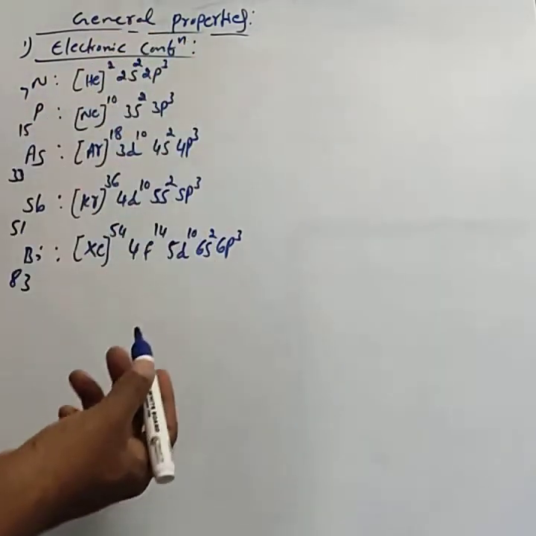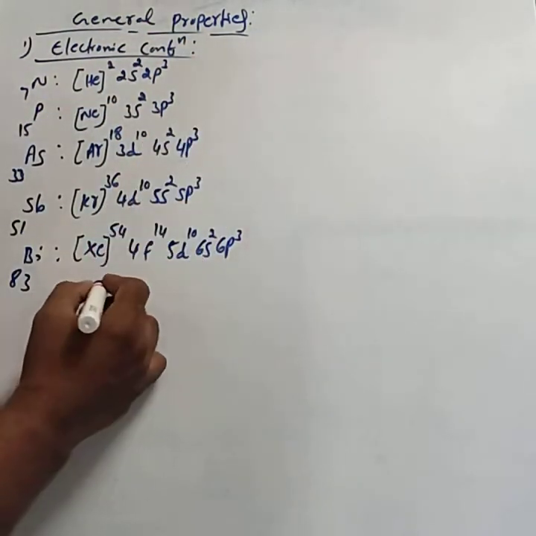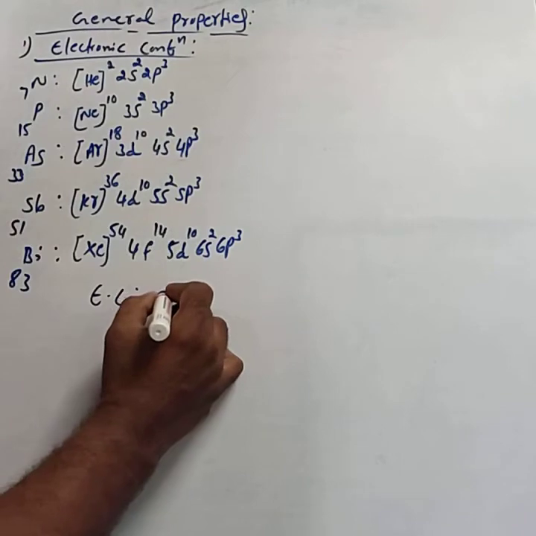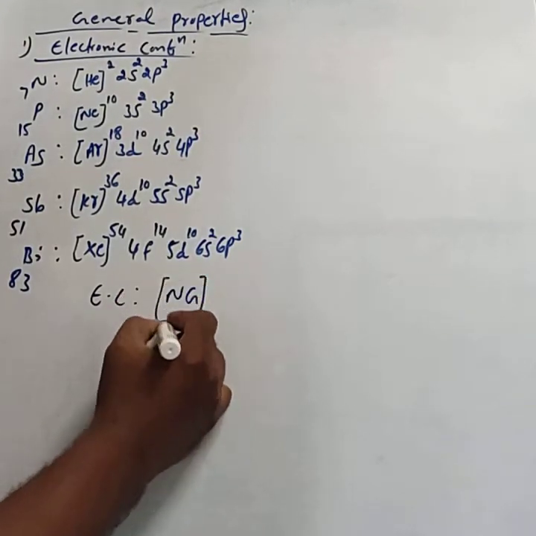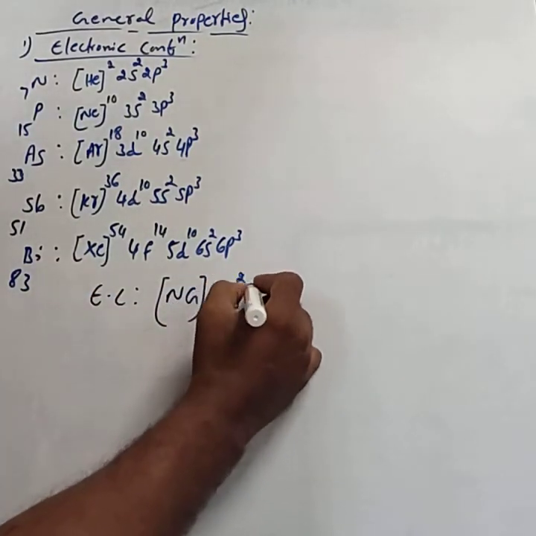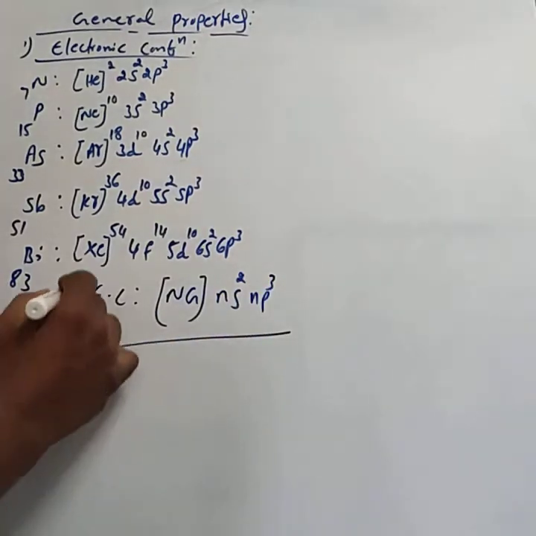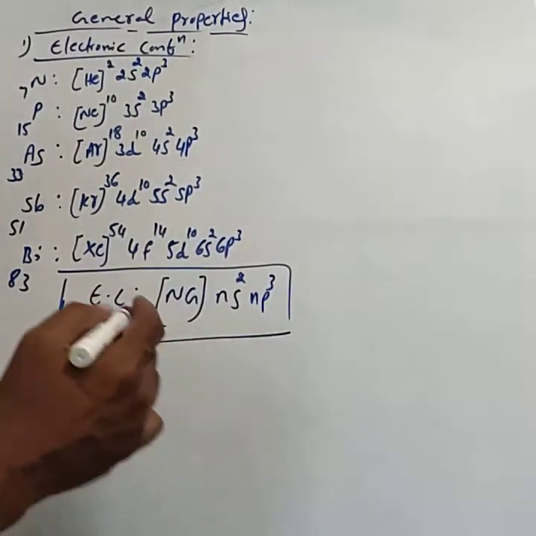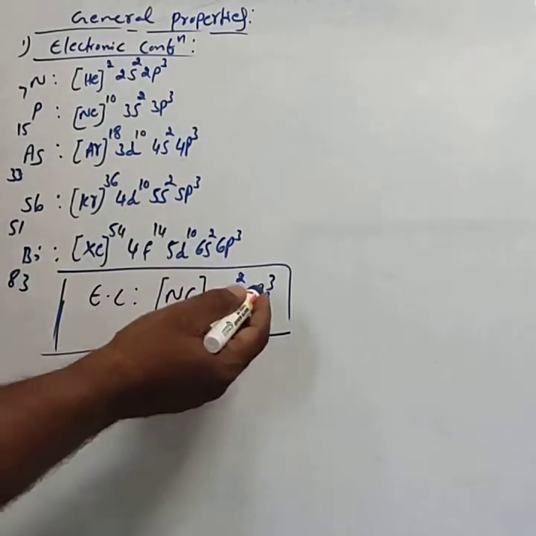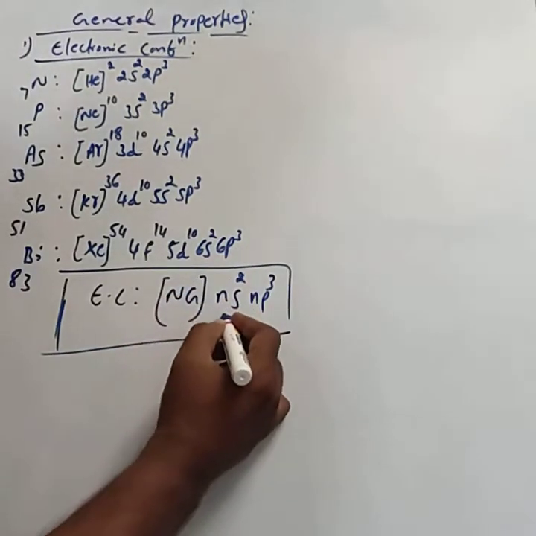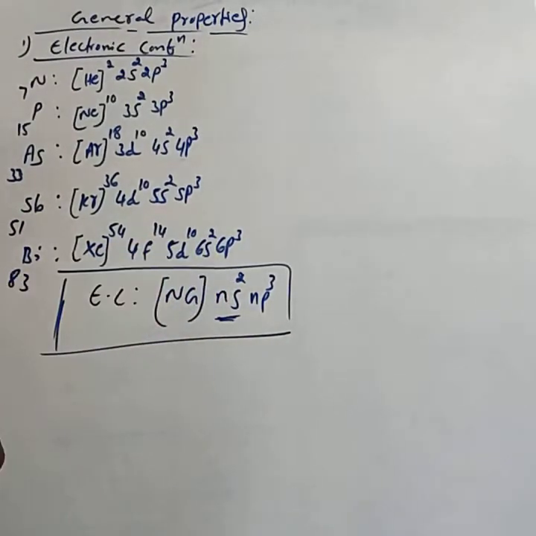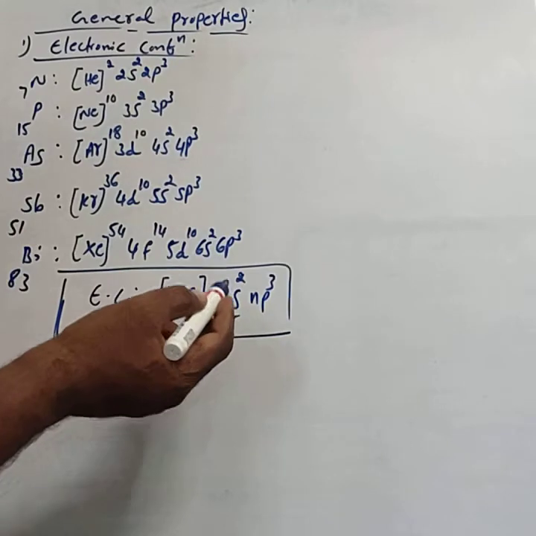Using these configurations, the general electronic configuration of 15th group elements is given by the noble gas core followed by ns2 np3. You observe this general configuration. It is characterized by a completely filled s orbital. An s subshell can accommodate a maximum of 2 electrons, hence it is completely filled.